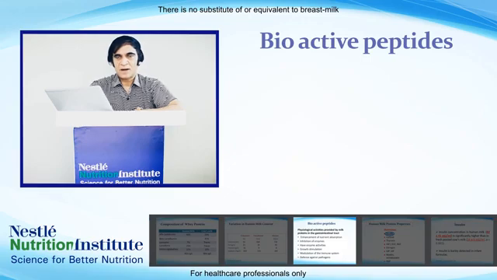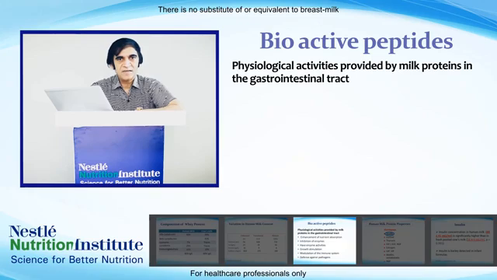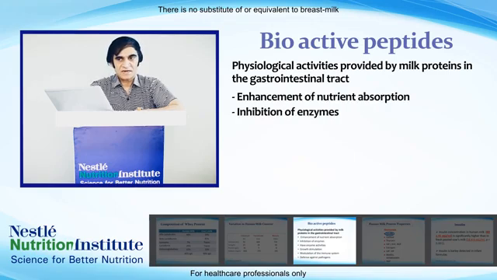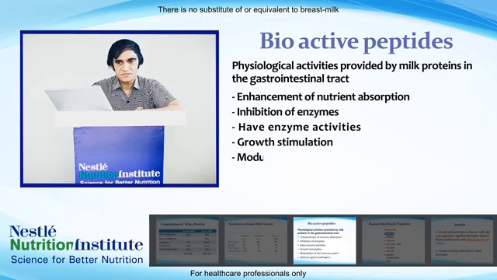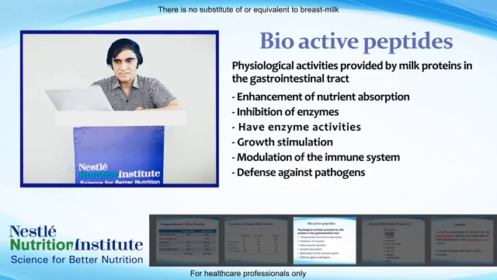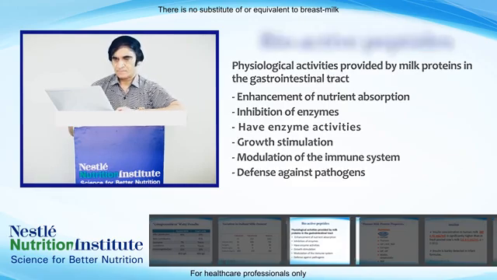We all know that human milk, the breast milk, contains some bioactive peptides which have many advantages. Physiological activities provided by the milk proteins, mainly in the gastrointestinal tract, include enhancement of nutrient absorption. These bioactive peptides enhance nutrient absorption. They inhibit some of the enzymes. Some bioactive products have beneficial enzymatic activities. They stimulate growth. They also modulate the immune system and provide defense against many pathogens.